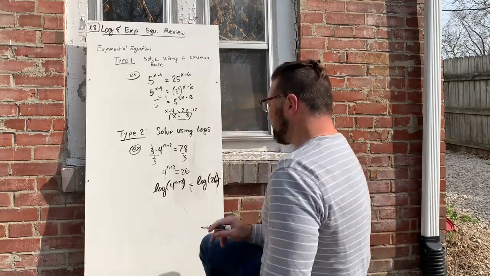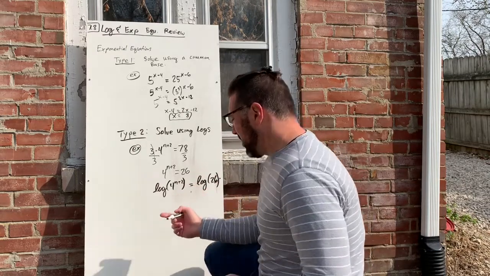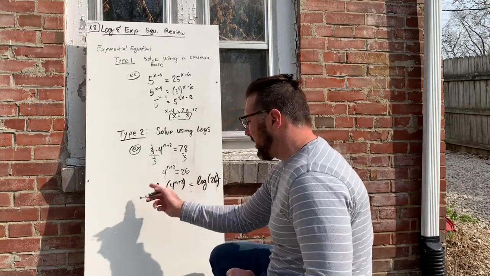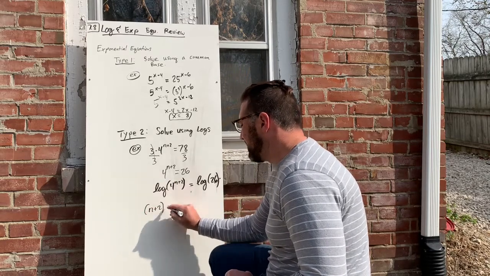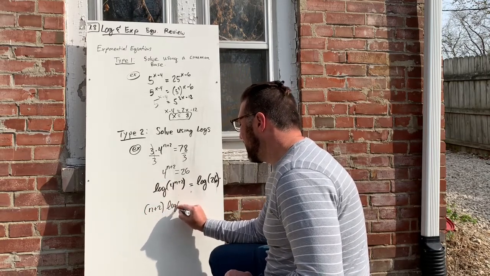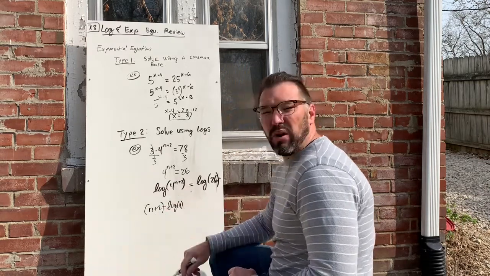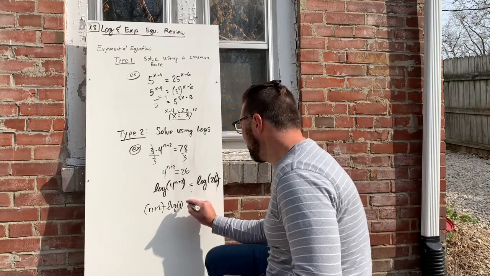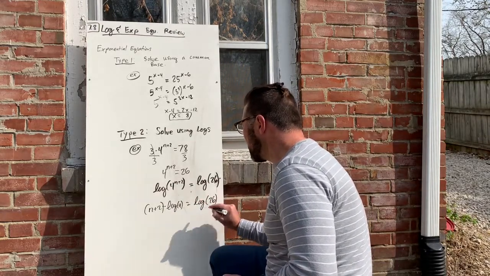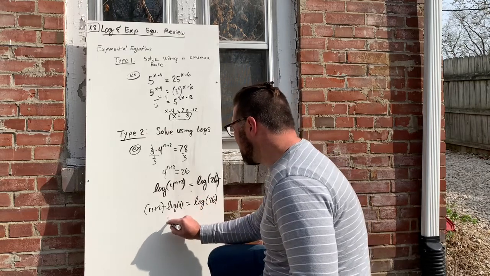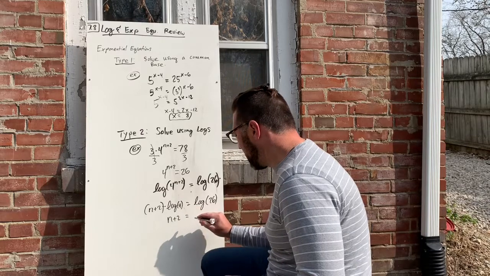All right, anyways, at this point, you have to use a property of logs that says you can pull this exponent out front. n plus 2 times log of 4. That equals the same thing as that. Put that in parentheses or else you might mess up. All equals log of 26. Divide both sides by log 4.